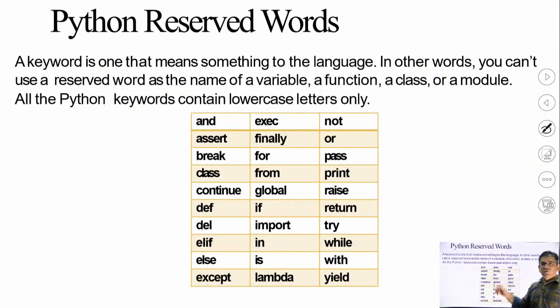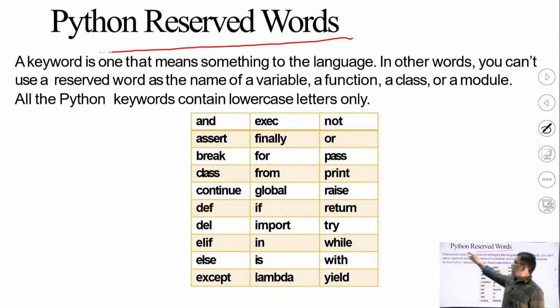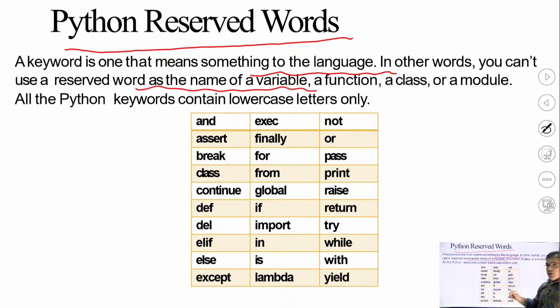Few reserved words of Python I have used here. Every language has some reserved words. A reserved word is generally a keyword that means something to the language, which has a specific meaning to be understood by the language. In other words, you cannot use a reserved word as the name of a variable. These are the fixed words. You cannot declare your own variable by using any of these words.